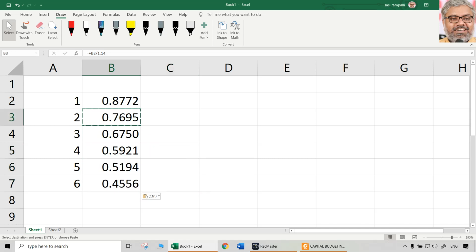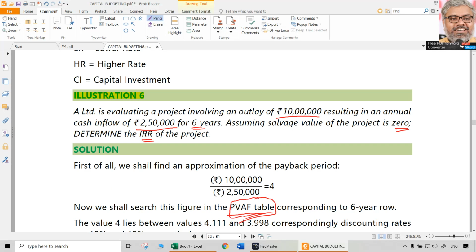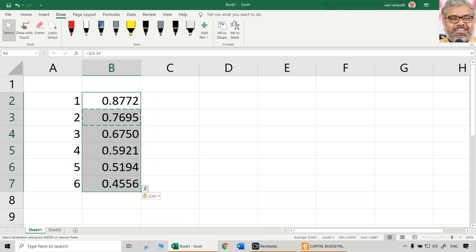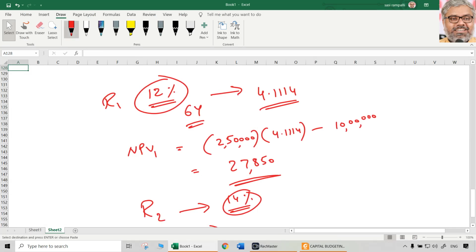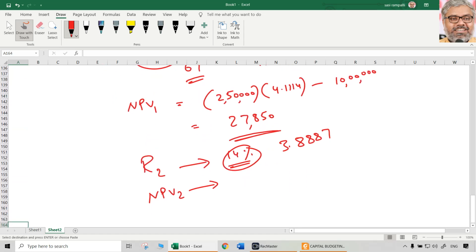So what is going to be the PVIFA, present value annuity factor, for 14%, 6 years? 3.8887. 3.8887 is the PVIFA. Okay, now since we have PVIFA, we can easily find out NPV2.